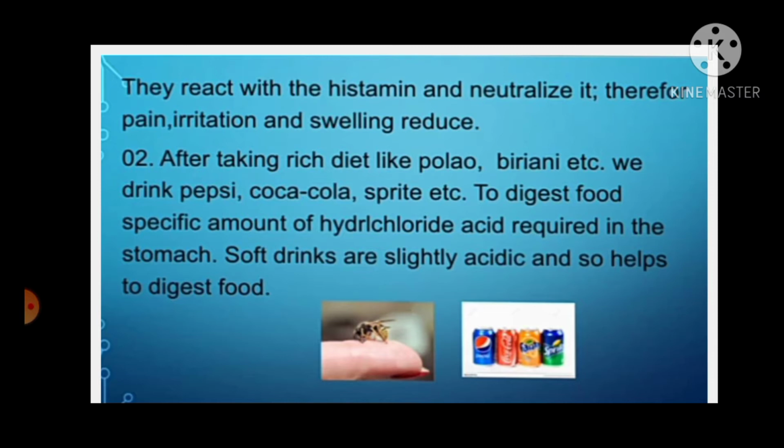Number 2. After taking a rich diet like pulao, biryani, etc., we drink Pepsi, Coca-Cola, Sprite, etc. to digest food. A specific amount of hydrochloric acid is required in the stomach. Soft drinks are slightly acidic and so help to digest food.